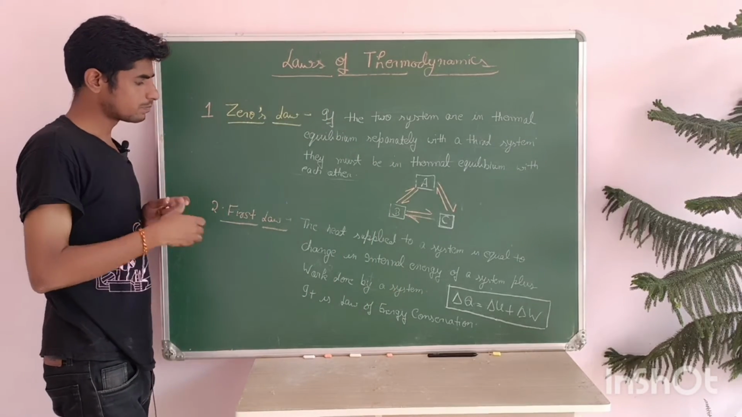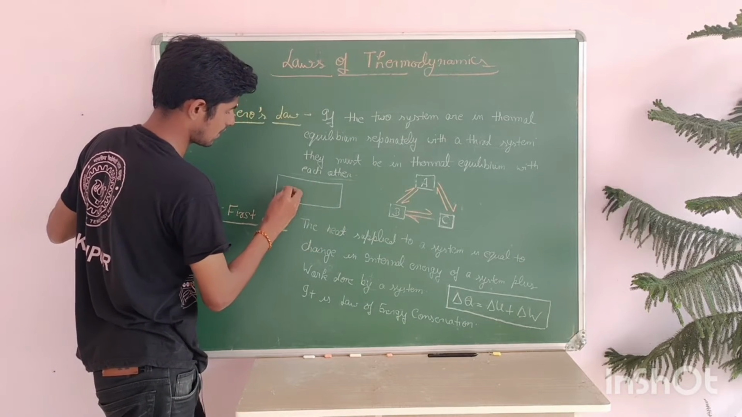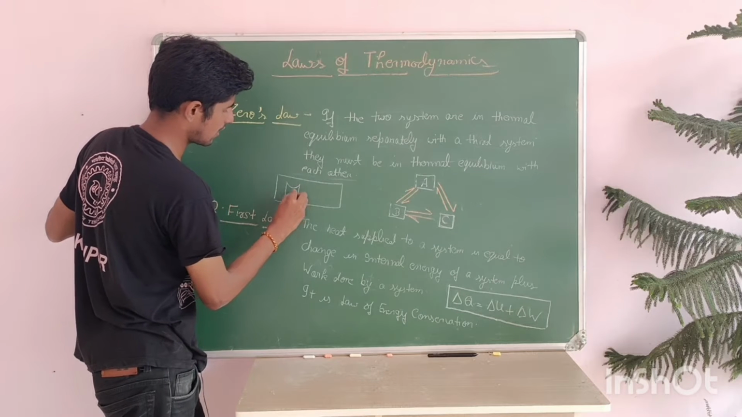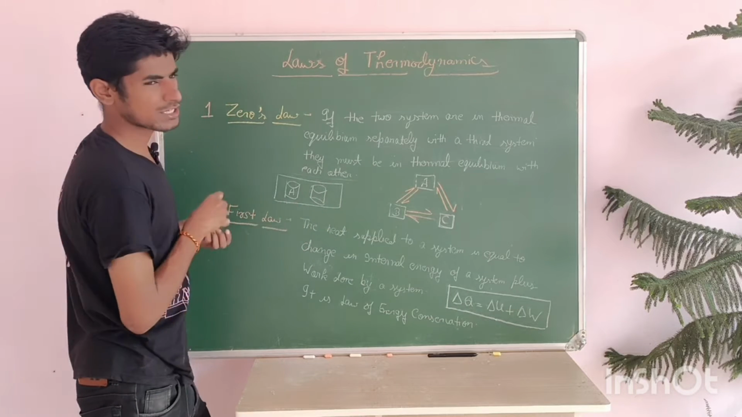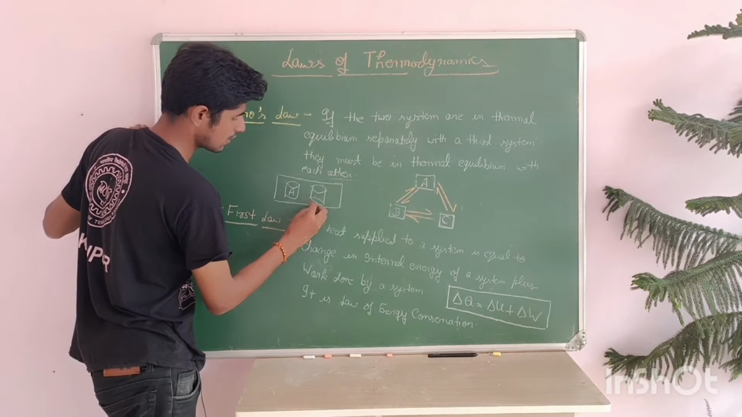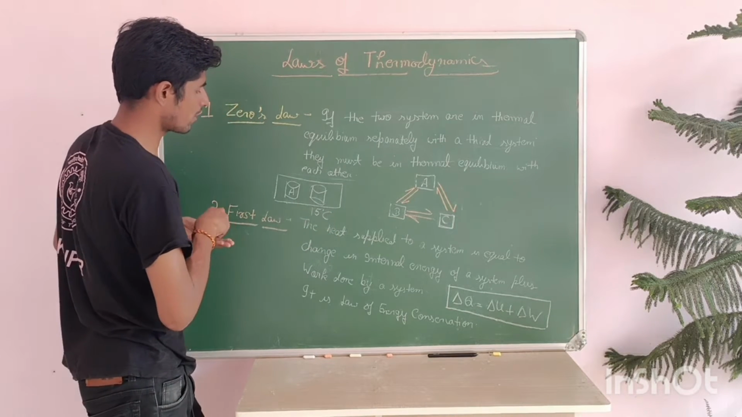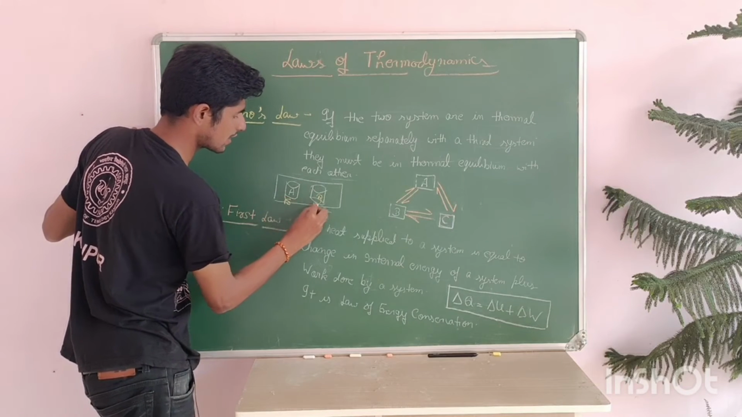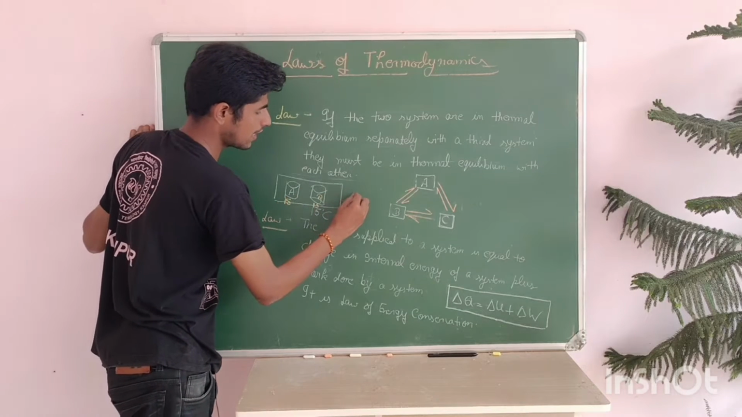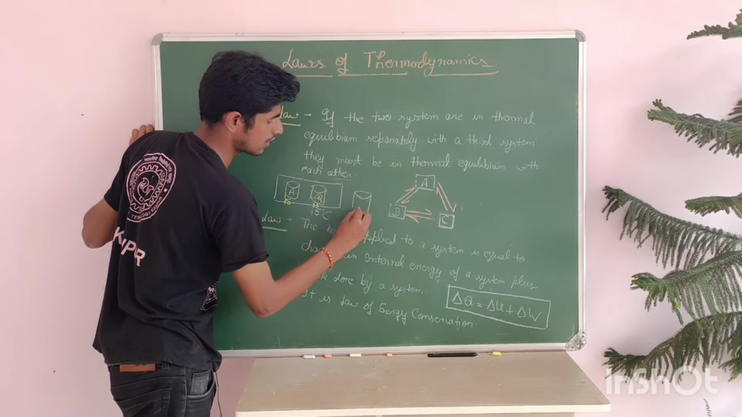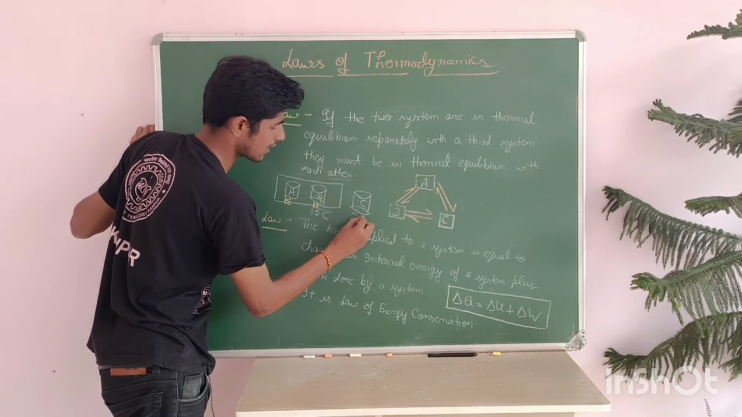Let's take an example. Suppose there is a vessel. Here are two cups, that is A and that is my B. The temperature of this is, let's take, 15 degrees Celsius. So the temperature of A will be 15 and the temperature of B will be 15. Now take another cup C that has a temperature of 30 degrees Celsius.